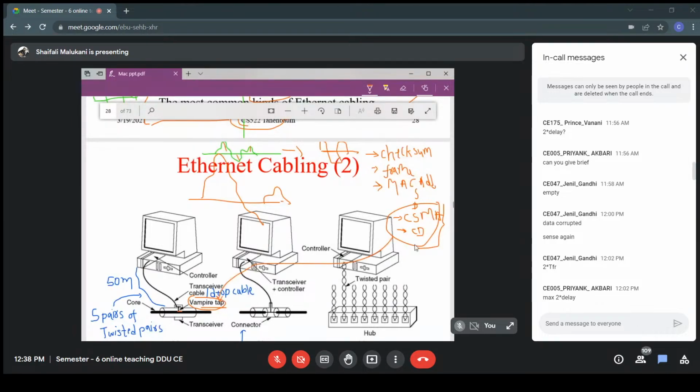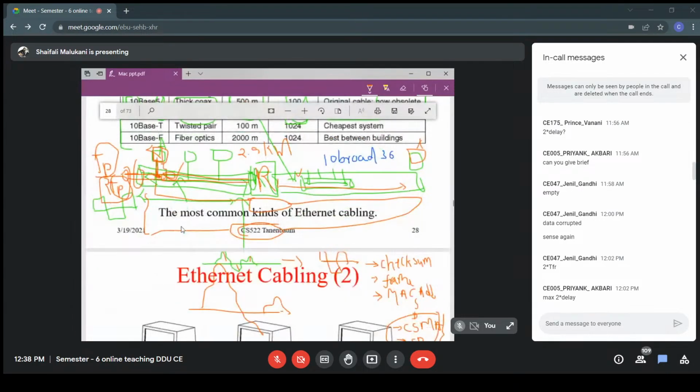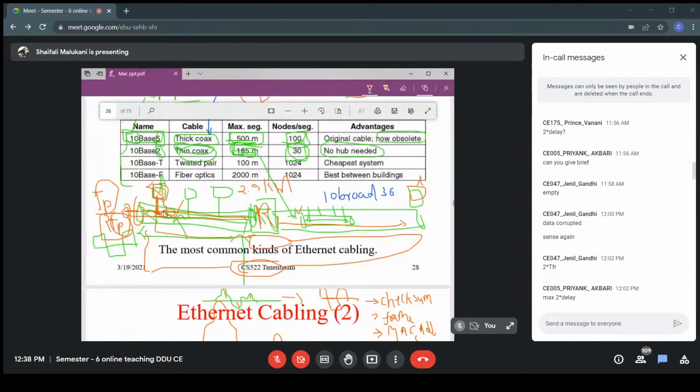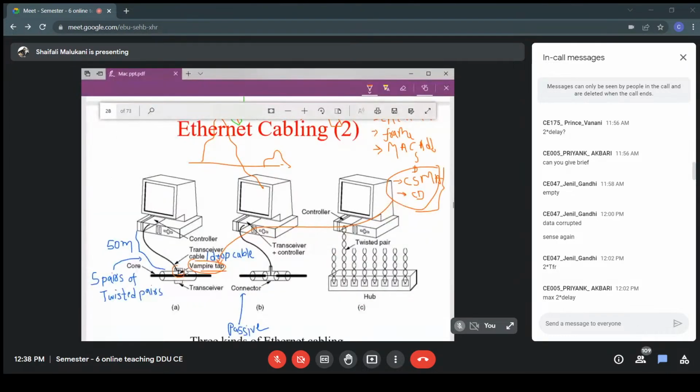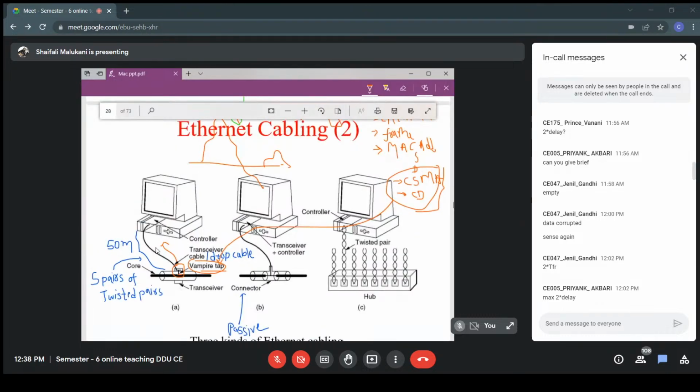Not all, but the CSMA/CD part is done by the tap itself. The tap is sensing whether a collision has happened or not. That means whatever tap we are connecting must be able to detect the collision, sense the medium, and provide the necessary signals to this computer. Okay, so whenever we are having thick coaxial cable, this